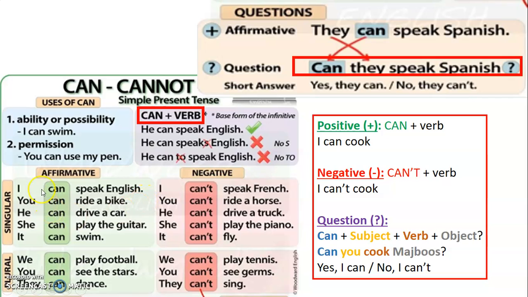As you can see, okay, whether you have I, you, he, she, it, we, you, or they, it's always can, and just a normal verb. It's exactly the same with the negative. I, you, he, she, it, we, you, they all take can't plus a verb. Okay, so remember, we use can or can't to express ability or possibility or permission.